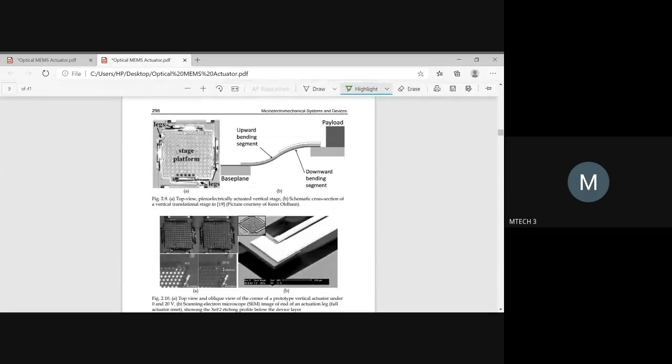Here you can see that these are the legs. This is a stage platform, the backside one. Here you will be having a base plane, and you will be having a cantilever, which is under the bending segment, because at the tip you have a tip mass. Along with the tip mass you have a payload. The payload will be applied over here, so that the tip mass will be subjected under the constraint, and due to this the flexible cantilever beam you will be using will be in this shape.